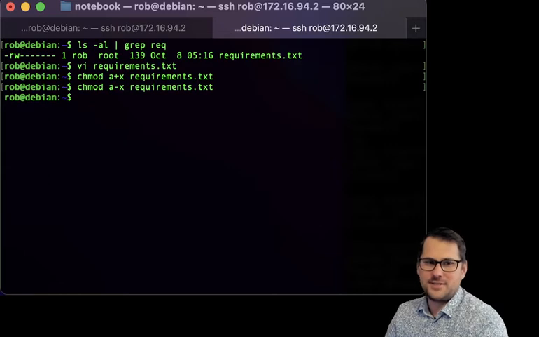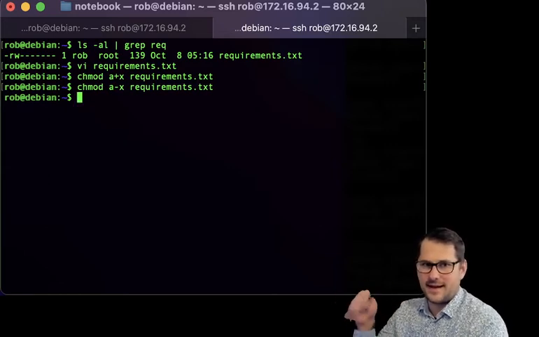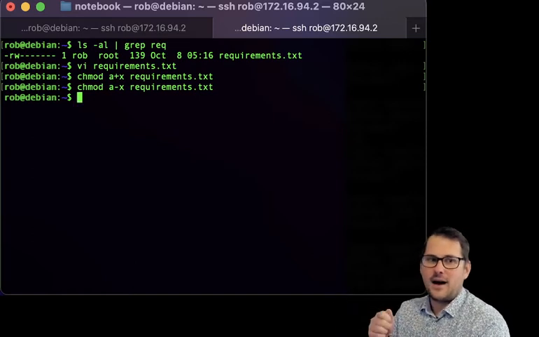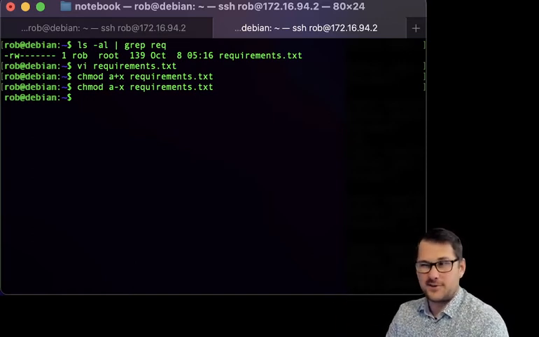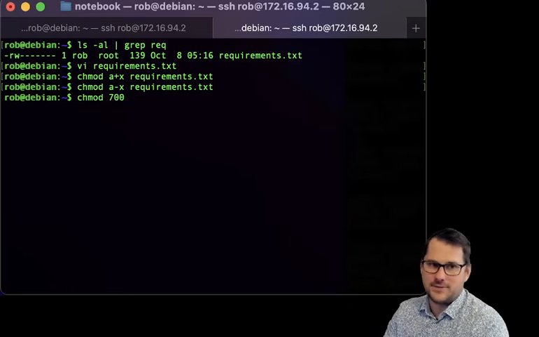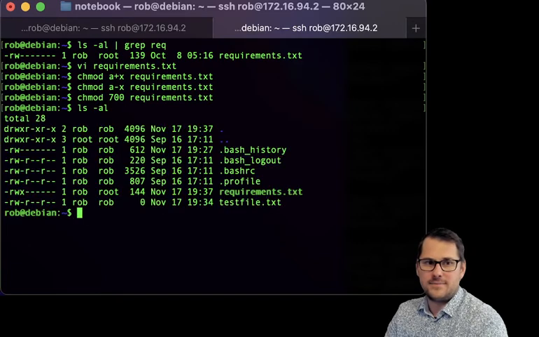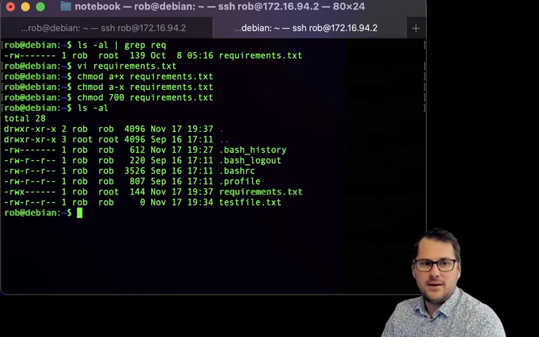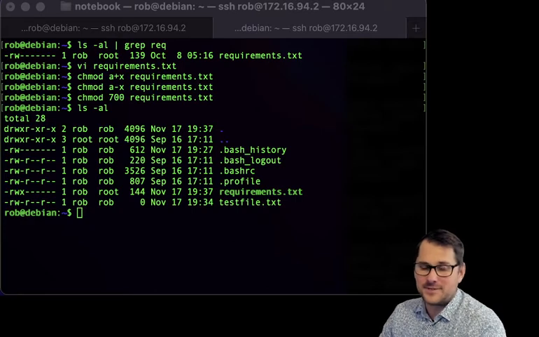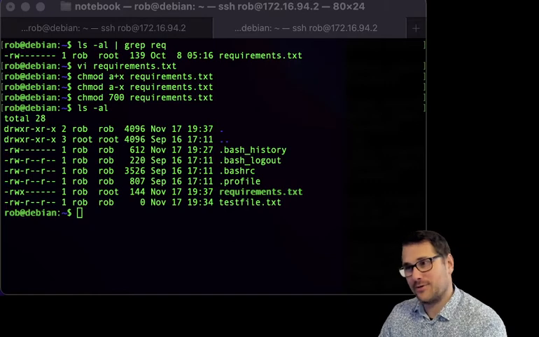And honestly, just doing one at a time. Everyone add this. User subtract this. That is much more understandable than the octal format. But once you get comfortable with chmod, I find the octal format very descriptive and quick and short, and that's why people still use it to this day. So read, write, execute for me, being the 700, and that's wonderful. Honestly, you just have to screw this one up a bunch of times to get it right. Don't be scared of it. As long as you know somebody who is root or you are root yourself, you'll be fine.